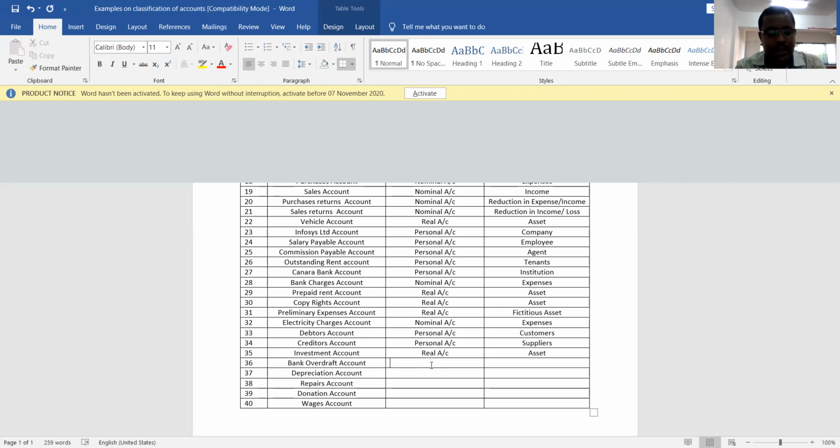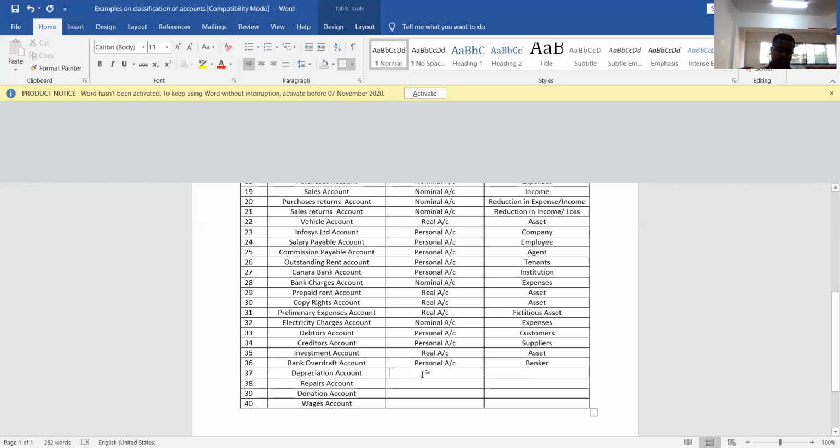So which account is the overdraft account? Actually, it is not an asset, so it is not a real account. It is not expenses and losses, so it is not a nominal account. It is a liability. More than that, it represents a banker. That is the reason it is a personal account. Which account is it? A personal account. What is the reason? It represents a banker.